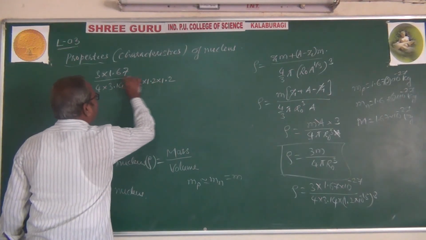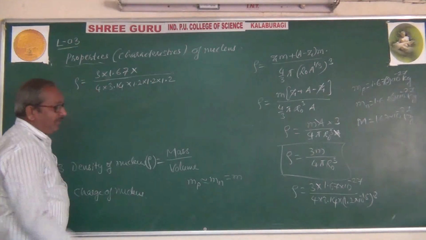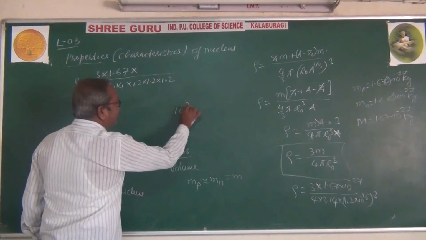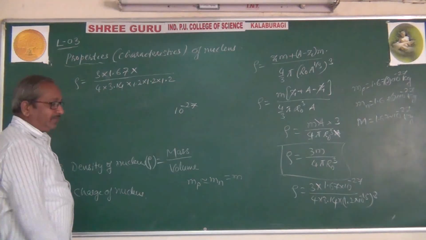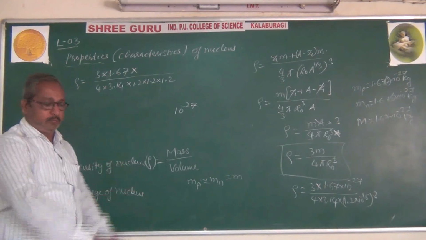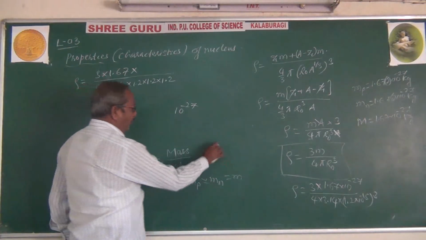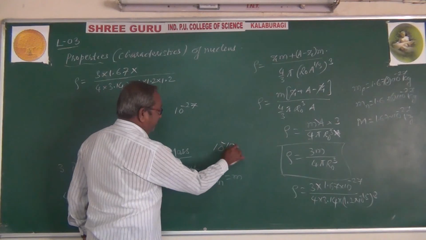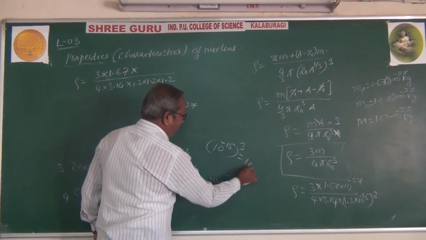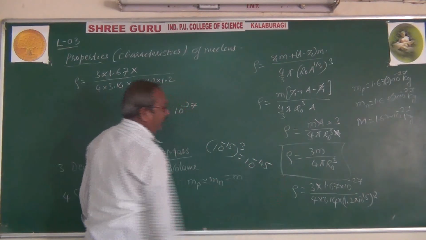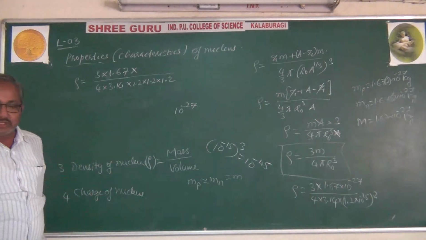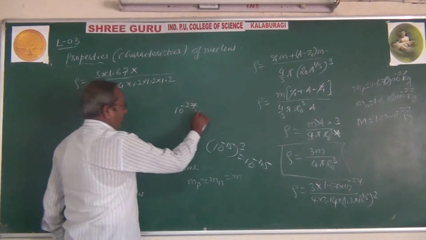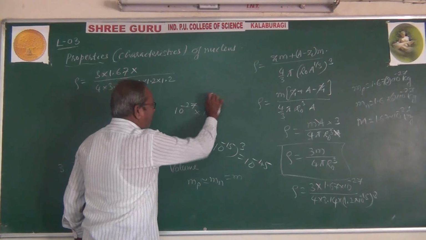In the numerator 10 raised to minus 27, in the denominator 10 raised to minus 15 whole cube, which by simplification is 10 raised to minus 45, and it goes to the numerator with a plus sign.